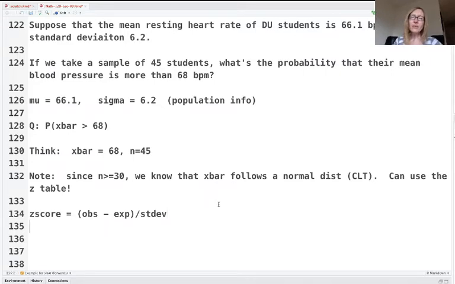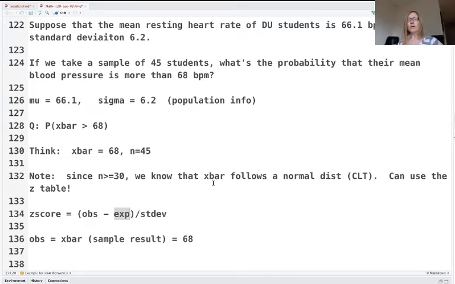Now here, let's think about what's going on. What are all of these pieces? My observed is x bar, the sample result. That's the thing we're actually seeing. And this problem is asking us about a sample result of 68. So that goes here. For our expected, what do we expect our sample average to be?